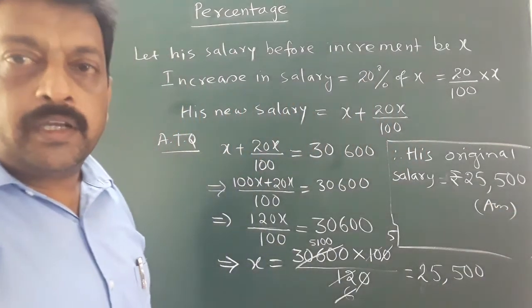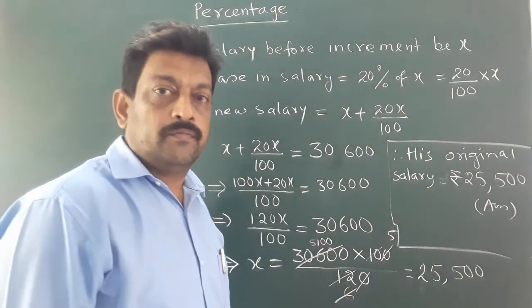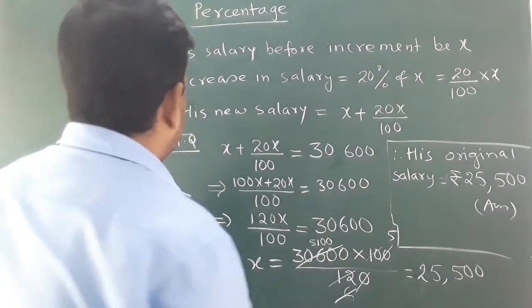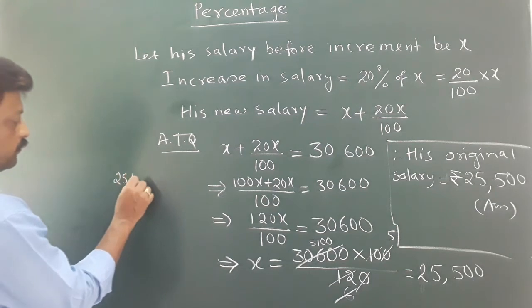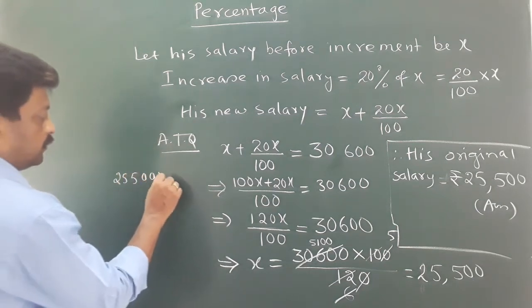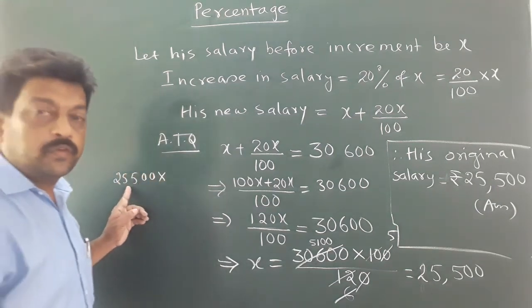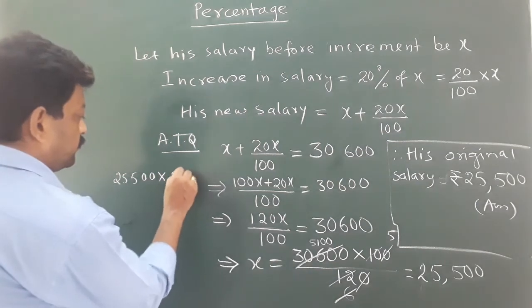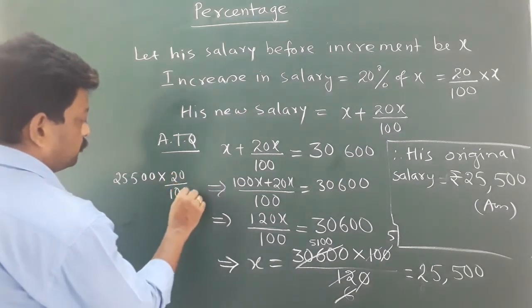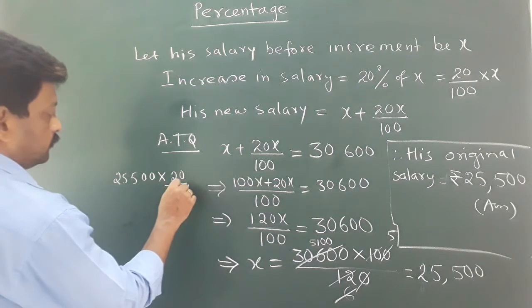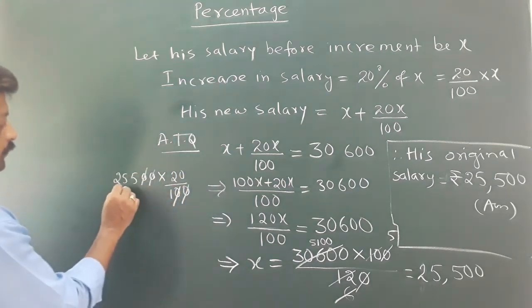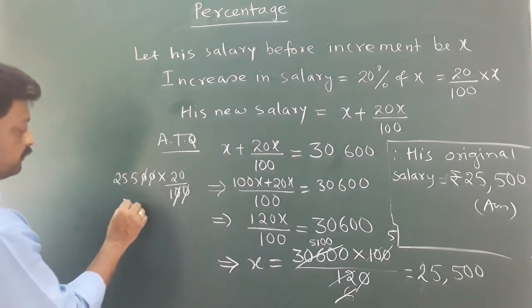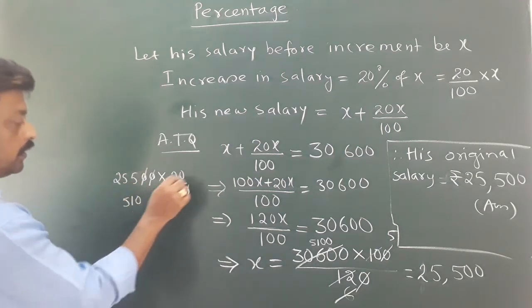Okay, we can again go for cross checking. We can easily check it like I am doing it here. So 25,500, and there is an increase of 20%, so 20 upon 100. So it is 255 multiplied by 2 is 510 and 10.